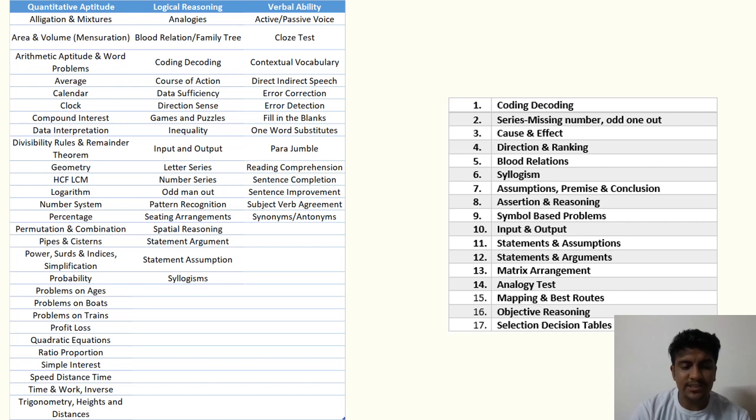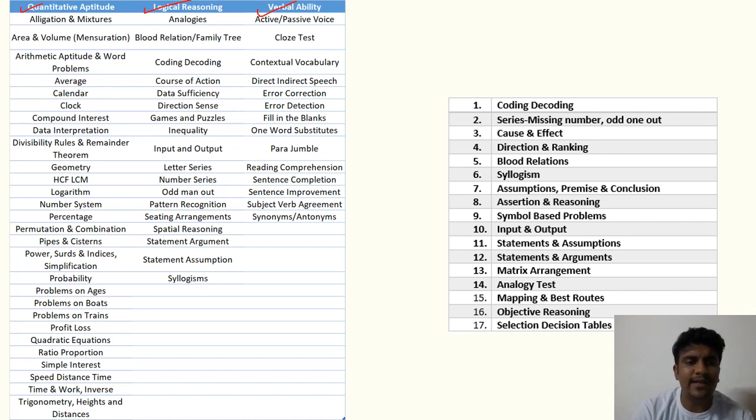Now in this session, this particular slide represents the type of questions that usually pop up in any competitive examination when it comes to general aptitude. So it could either be your quantitative aptitude, or it could be logical reasoning, or it could be based upon verbal ability. These are three major categories around which your different types of questions could revolve.